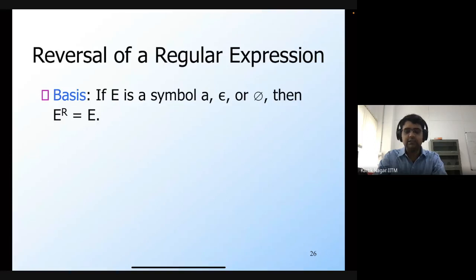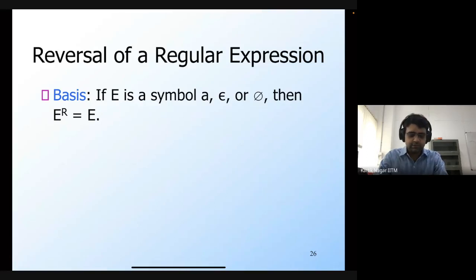And in each of these cases, it's very easy to see that the reverse of this regular expression is going to be the same regular expression. The language of the expression A is just the string A. Similarly, the language of epsilon is just the string epsilon, and so on. So if you reverse them, you get the same language. That's why reversing the regular expression also gives you the same regular expression.